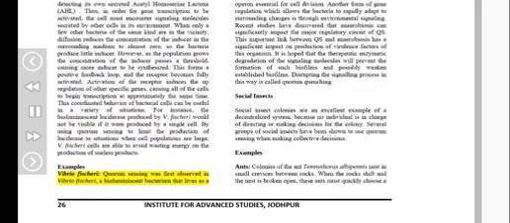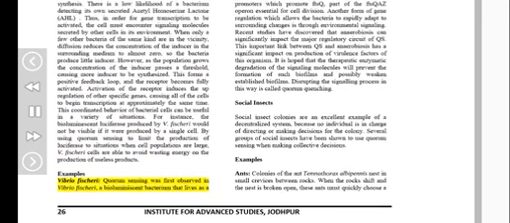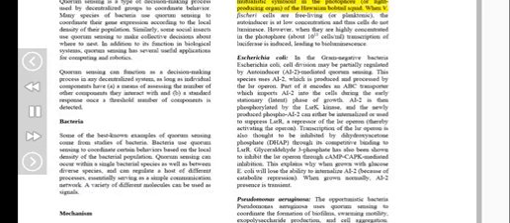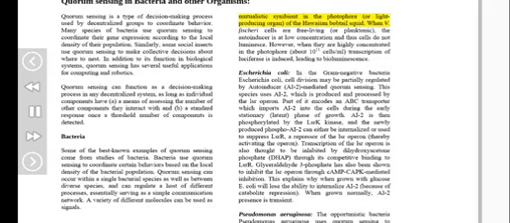Vibrio fischeri. Quorum sensing was first observed in Vibrio fischeri, a bioluminescent bacterium that lives as a mutualistic symbiont in the photophore, or light-producing organ, of the Hawaiian bobtail squid. When V. fischeri cells are free-living, or planktonic, the autoinducer is at low concentration and thus cells do not luminesce. However, when they are highly concentrated in the photophore, about 10^10-10^11 cells per milliliter, transcription of luciferase is induced, leading to bioluminescence.